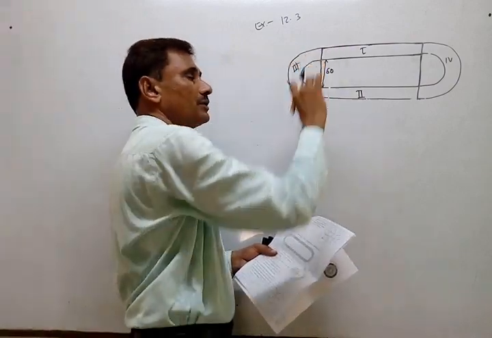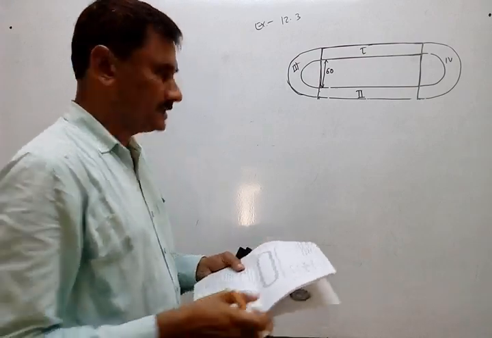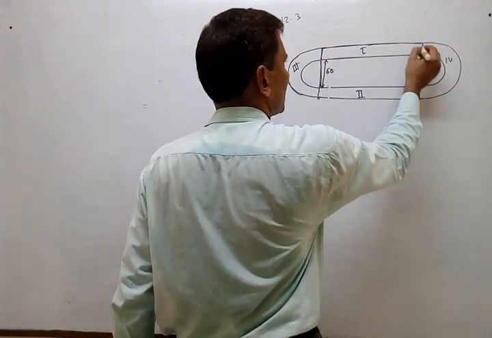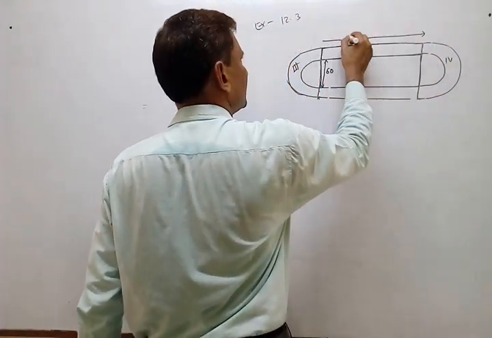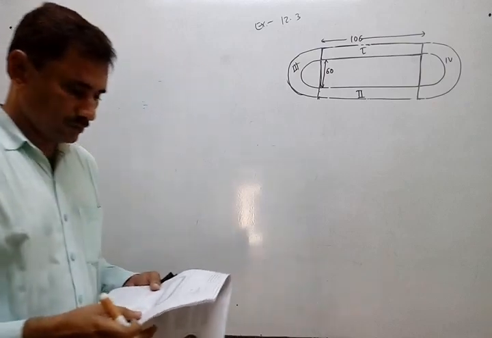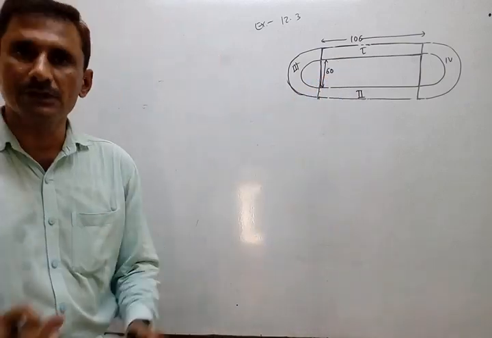Inner parallel, not outer parallel. And it is 106 meters long. So this is the length, 106. Everything is given in meters only.